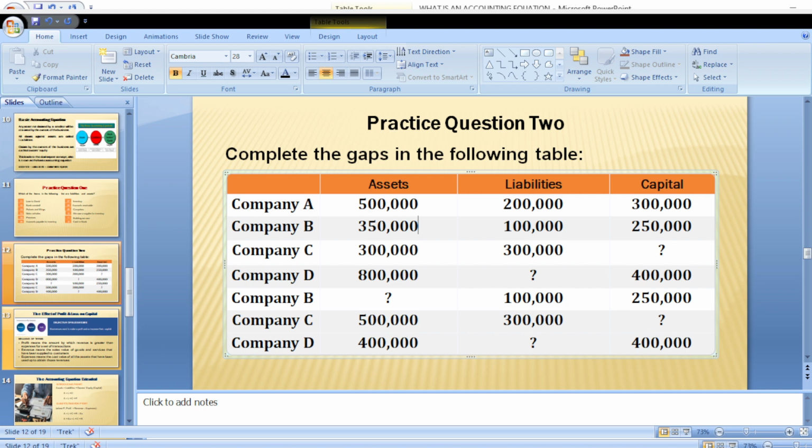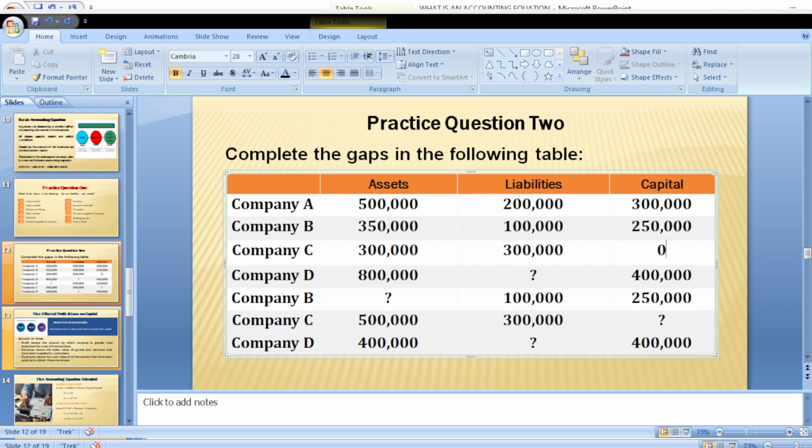300,000. They have a liability of 300,000. That means the owner of the business has contributed what? Nothing. The owner of the business has contributed nothing. That means he does not have any investment in that particular business.